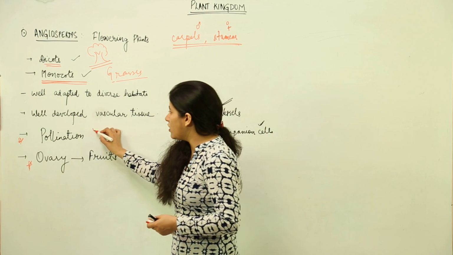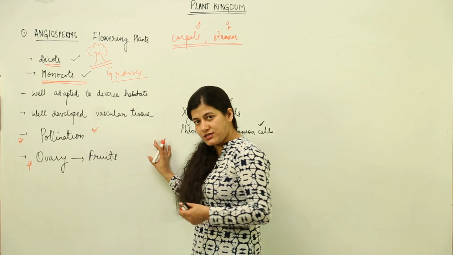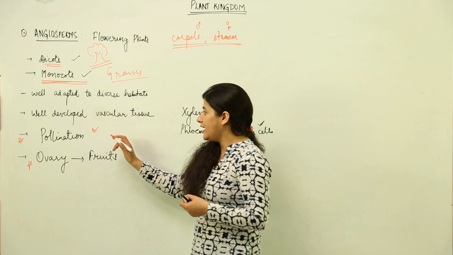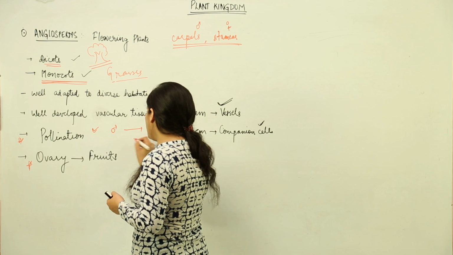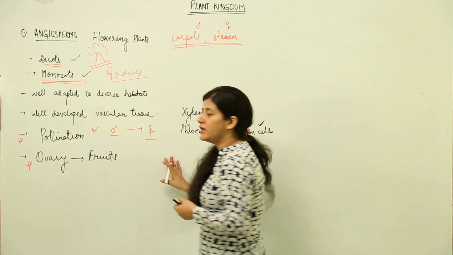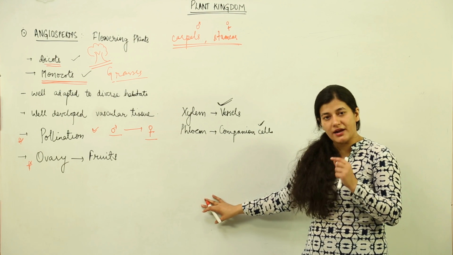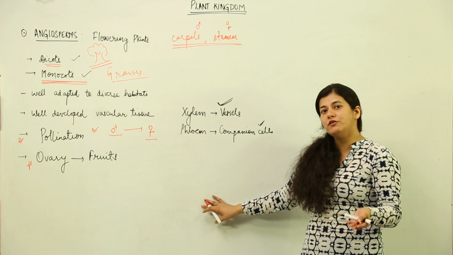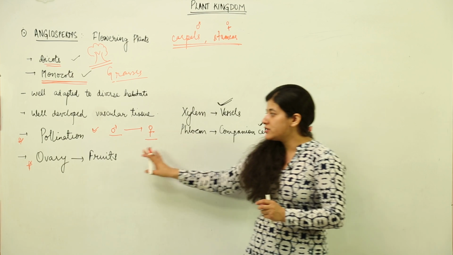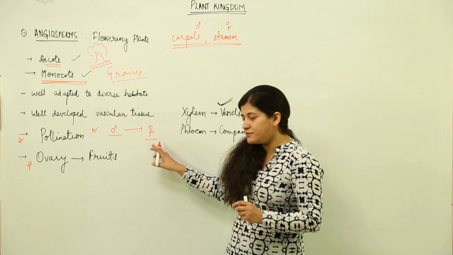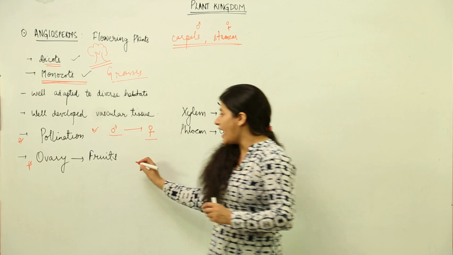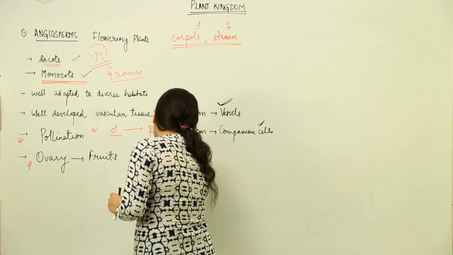some external agency would be used for taking the male gamete to the female gamete, okay, because both the gametes in the case of angiosperms, they are non-motile. The pollen grain would be taken to the ovary. Now this ovary is having a stigma on which this pollen grain comes. It comes and fertilizes and gives rise to seeds.